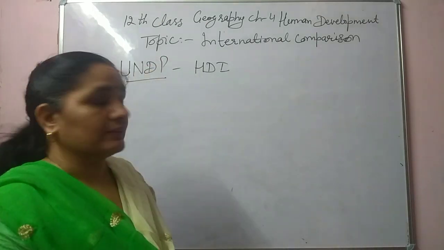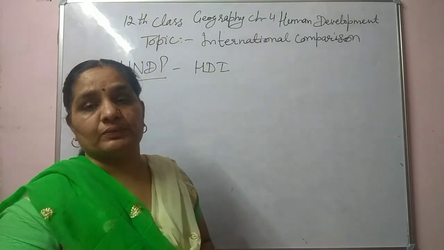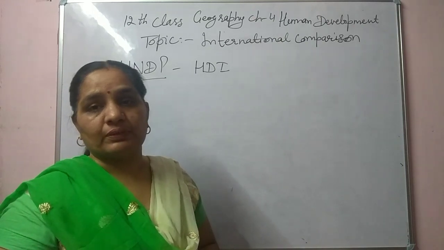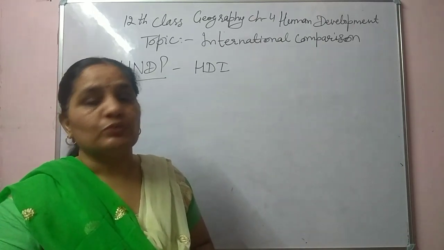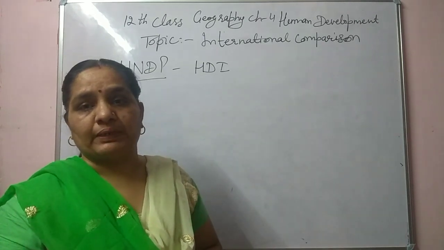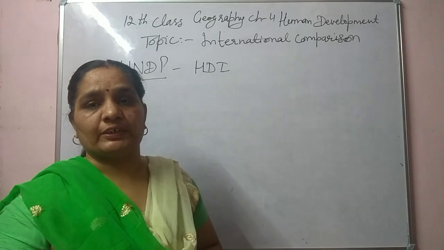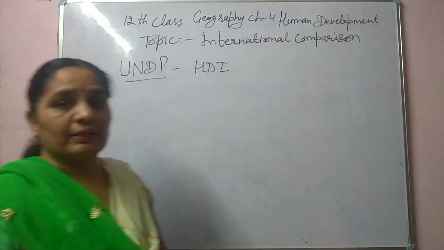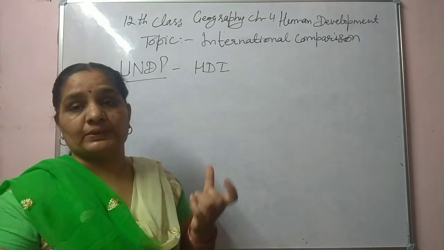Today we will discuss the last topic of 12th class geography chapter 4, human development. In this topic we have discussed a lot of things: per capita income, literacy rate, gender ratio, and so on. So today we will do the conclusion.